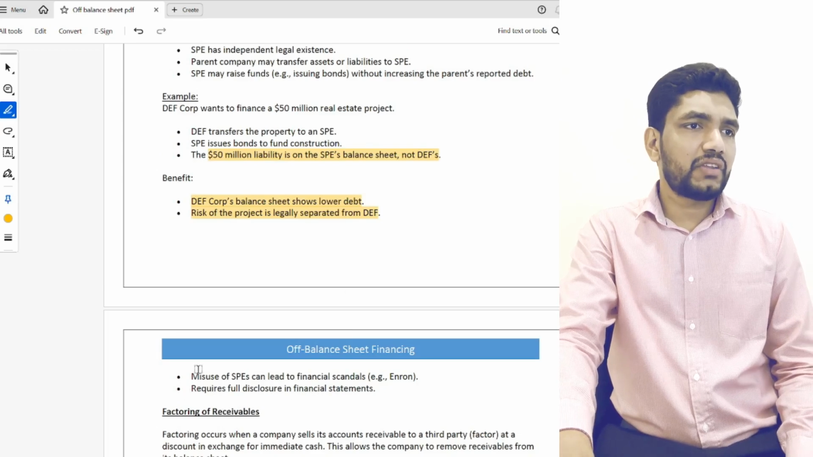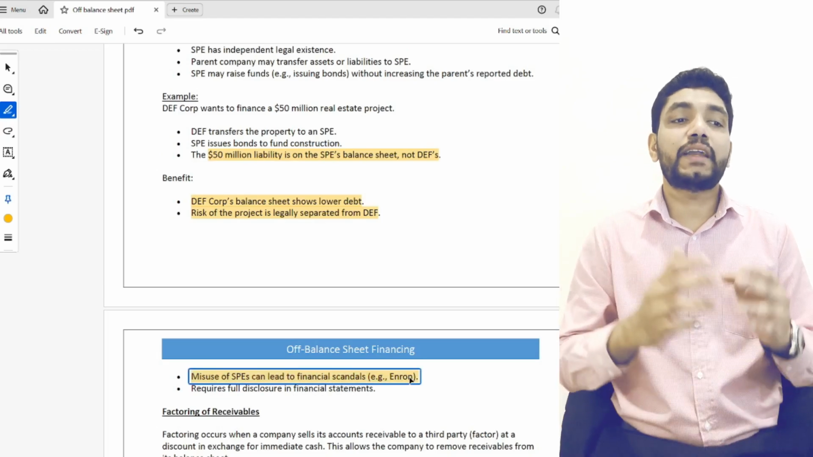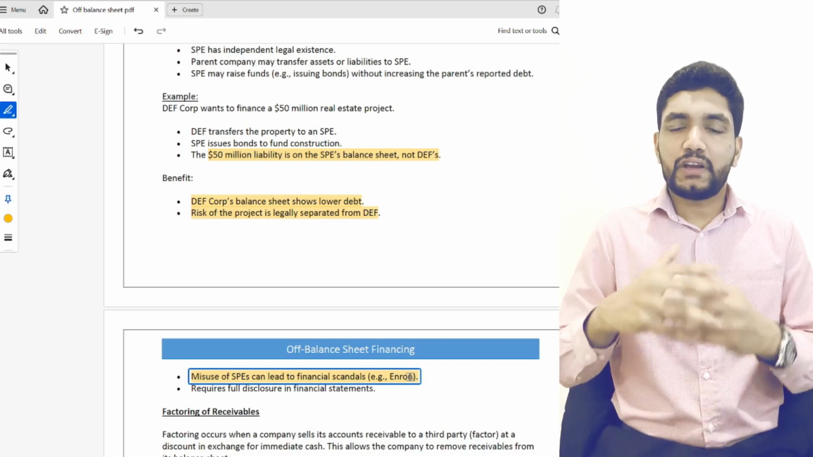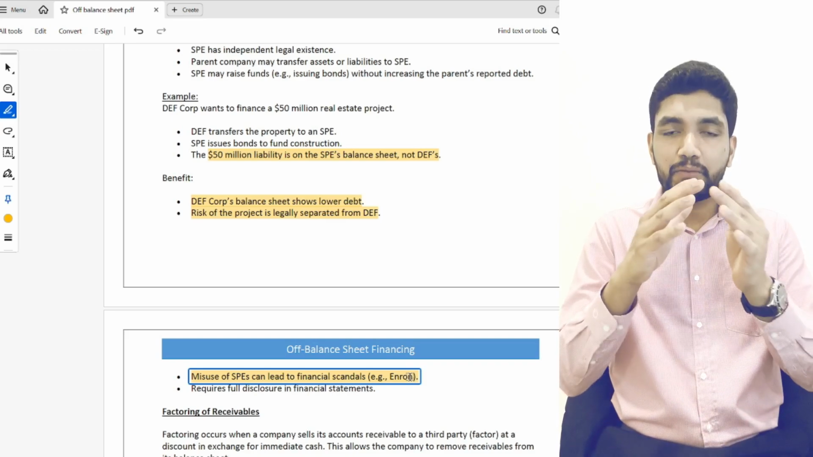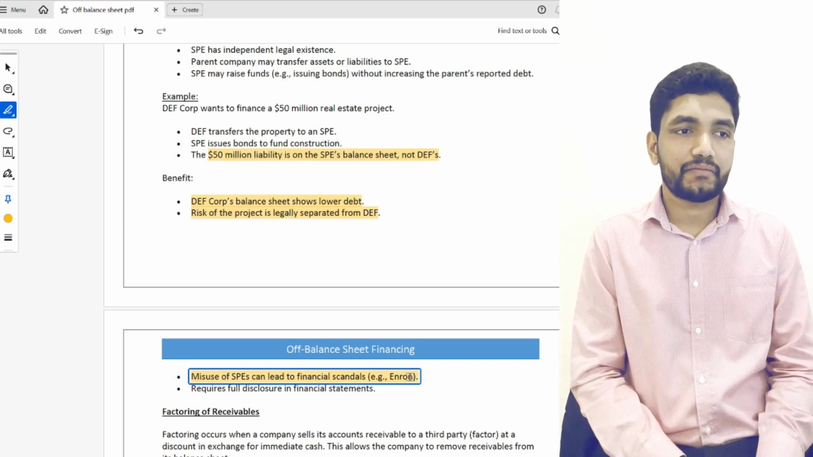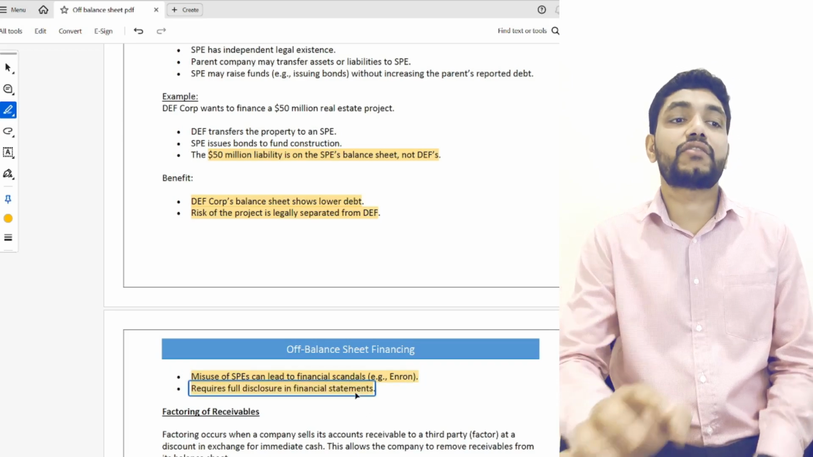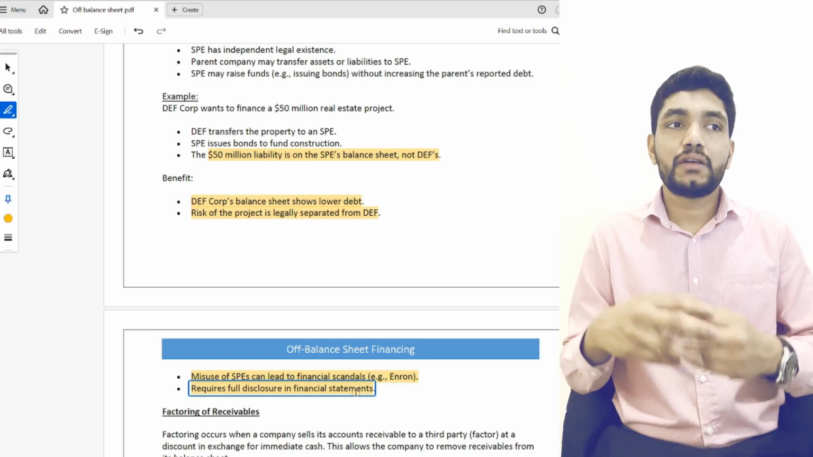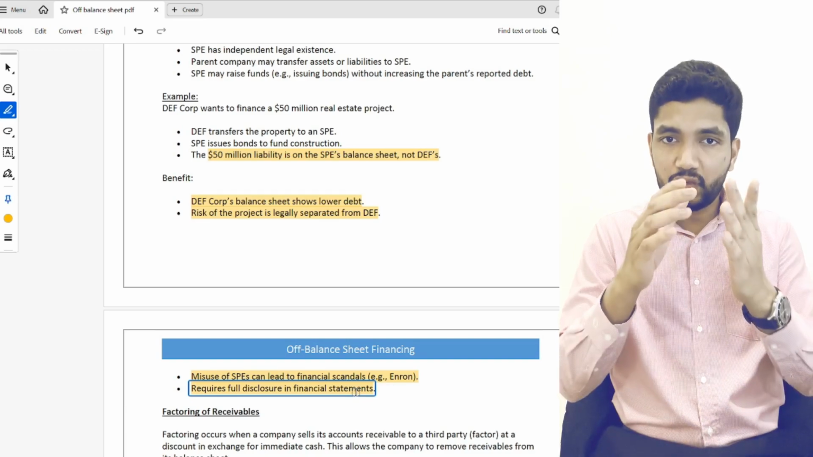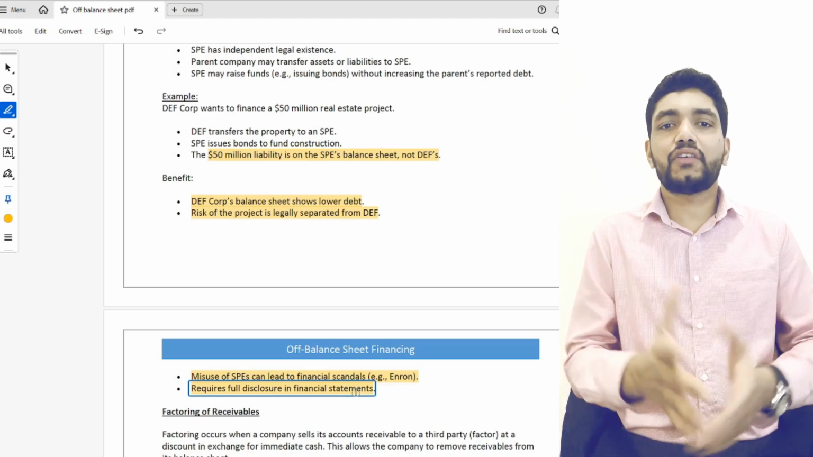So again, there are some things we have to consider here. The misuse of a special purpose entity can lead to financial sanctions, because if we are doing off-balance sheet financing, it should be properly reported and disclosed in the financial statements. It requires full disclosure in the financial statement. So this is the special purpose entity.